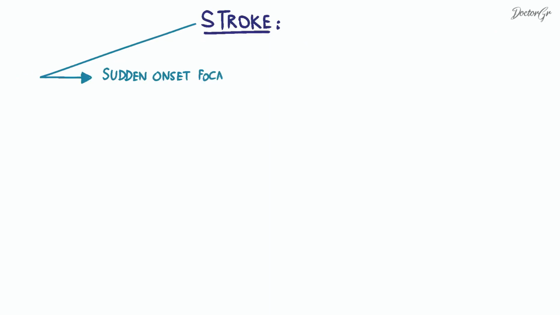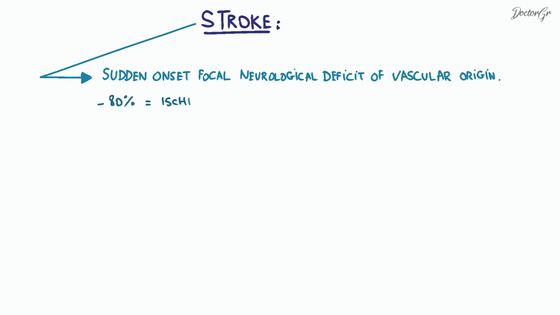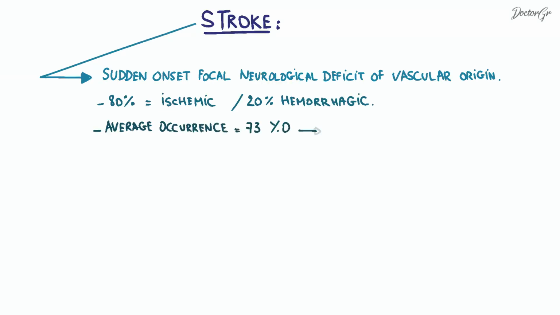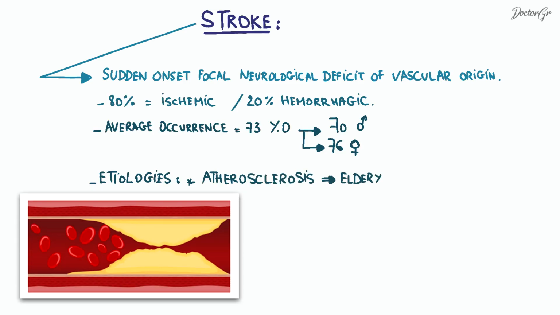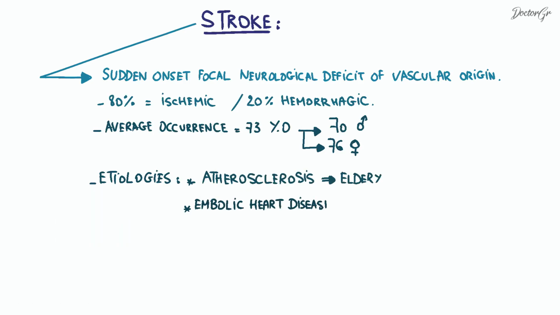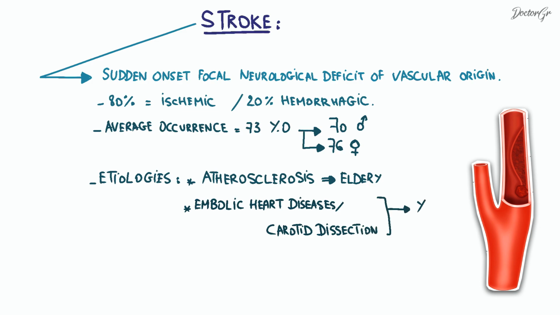A stroke is a sudden onset focal neurological deficit of vascular origin. About 80% of strokes are of ischemic origin, and the other 20% are hemorrhagic. The average age of stroke occurrence is 73 years old, 70 years for men and 76 for women. The etiologies are mainly dominated by atherosclerosis in elderly patients. Embolic heart diseases and carotid dissections are common causes in young individuals.